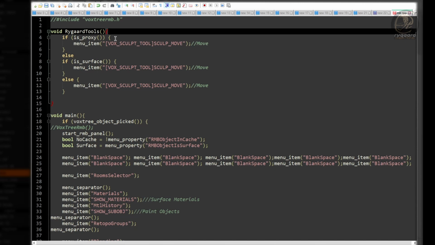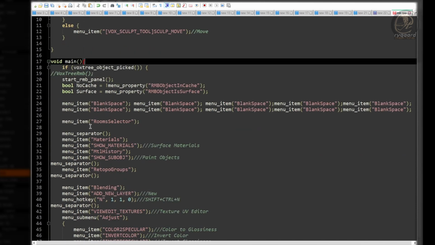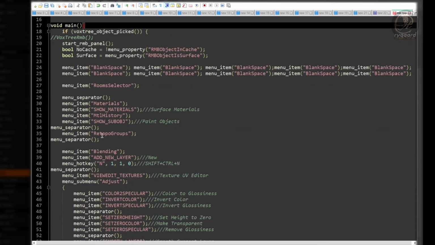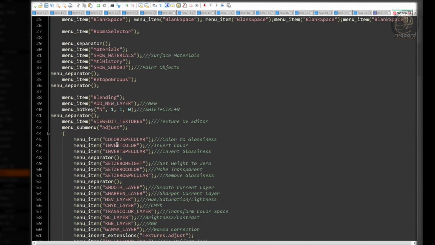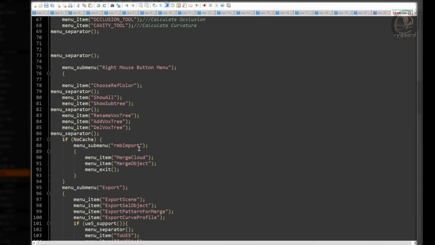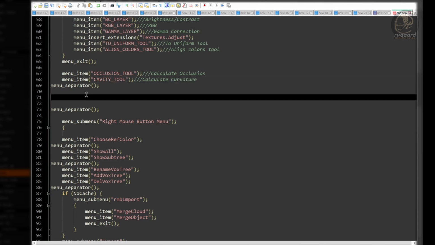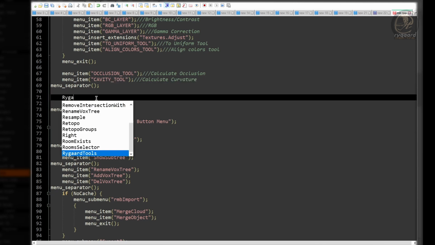To do this, I go inside the main function, and in the position I want the features to appear inside the right-click menu. In my case, under the function menu item caved tool, that is the calculate curvature command, I will write here the name of the function Rygaard tools.